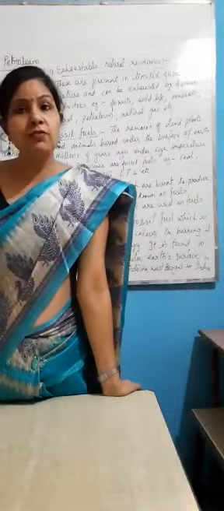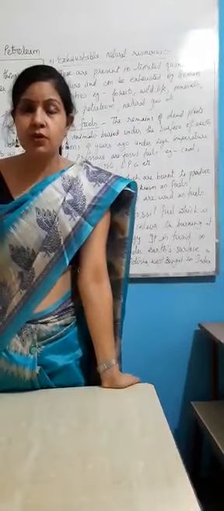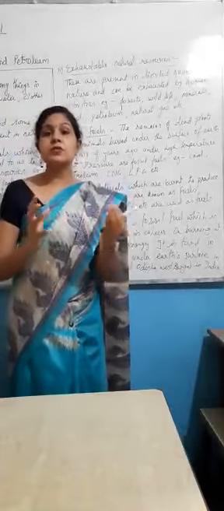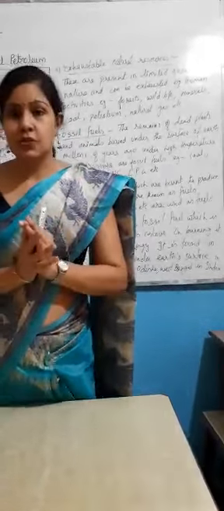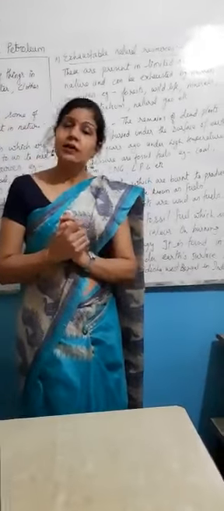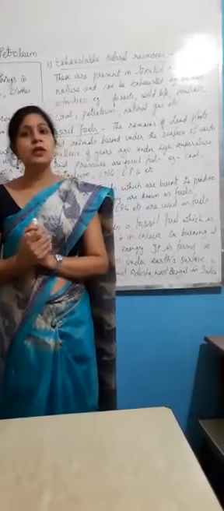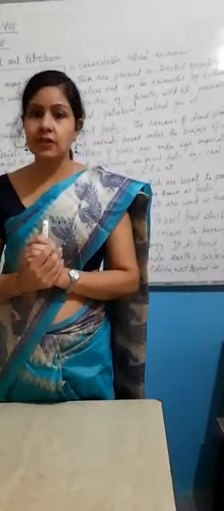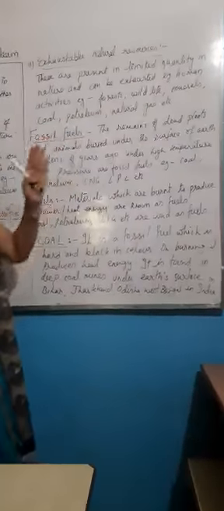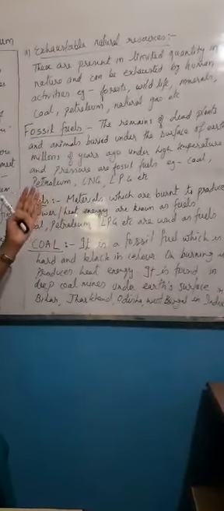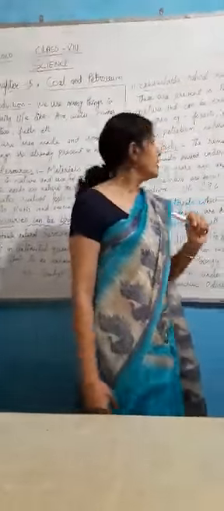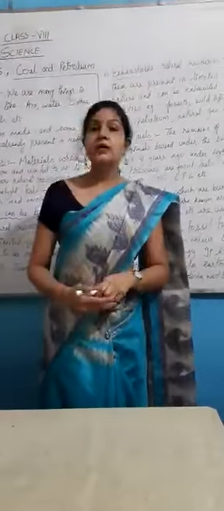You know that we are continuously cutting the forest, deforestation is going on, and because of that some species of plants are becoming extinct. The same is true for animals also. Many of the animals are now not present on the earth, they are extinct. Likewise, the other substances also, like minerals, if we continuously use them, they will be exhausted. Coal, petroleum, natural gas, all these are exhaustible natural resources.